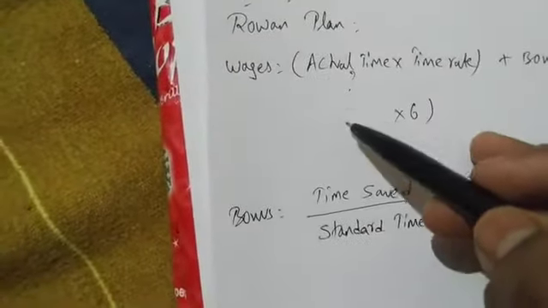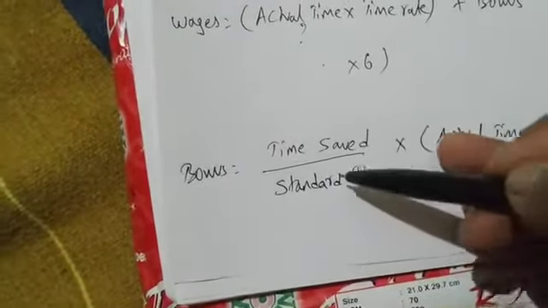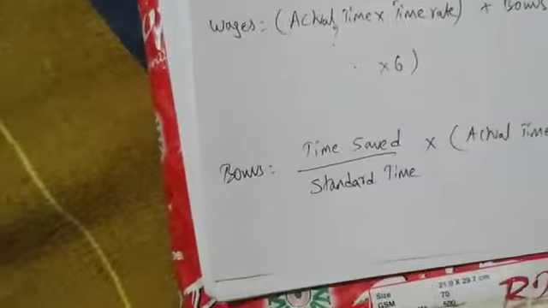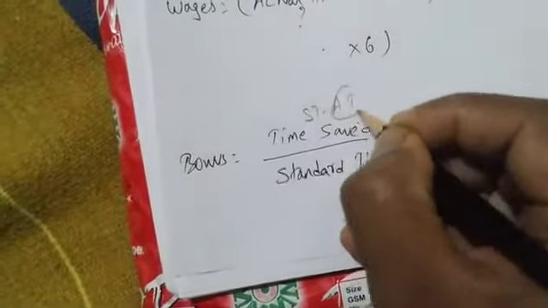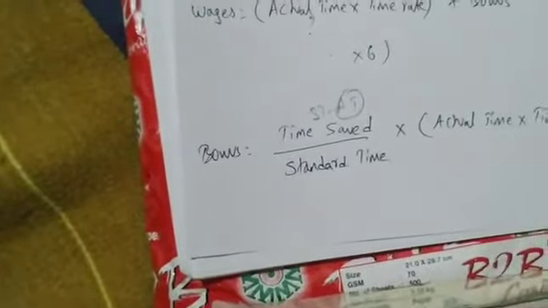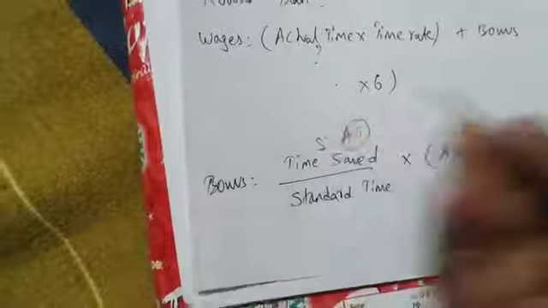Standard time minus actual time. So we do not have actual time. How can we find out? Here also we want actual time. Time saved means standard time minus actual time. Again we don't have actual time. So first we have to find out actual time. Without actual time we cannot solve the problem.